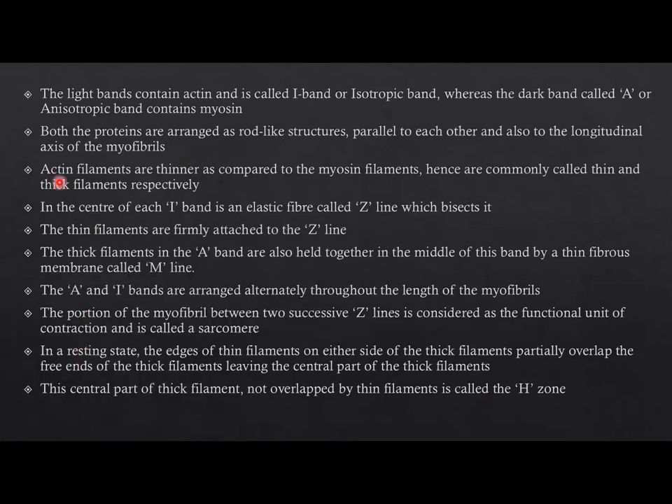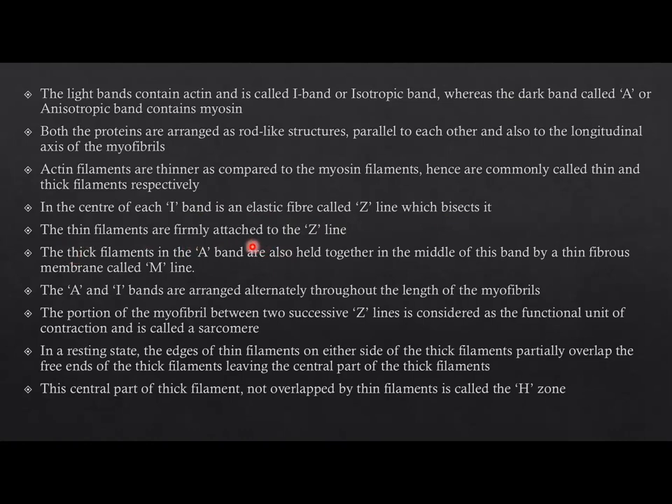The light bands contain actin and are called I bands, or isotropic bands, whereas the dark bands, called A or anisotropic bands, contain myosin. Both the proteins are arranged as rod-like structures parallel to each other and also to the longitudinal axis of the myofibrils. Actin filaments are thinner as compared to the myosin filaments, hence are commonly called thin and thick filaments respectively. In the center of the I band is an elastic fiber called the Z line, which bisects it.